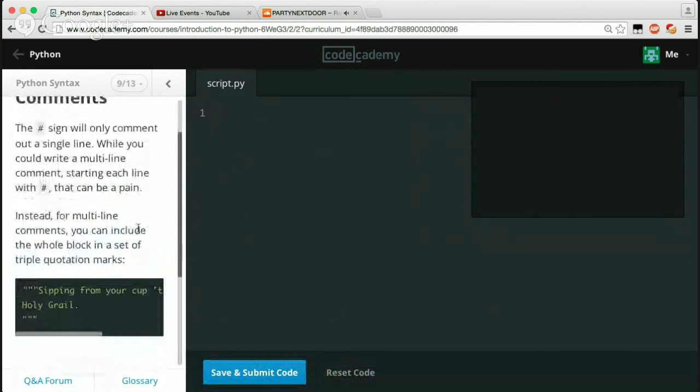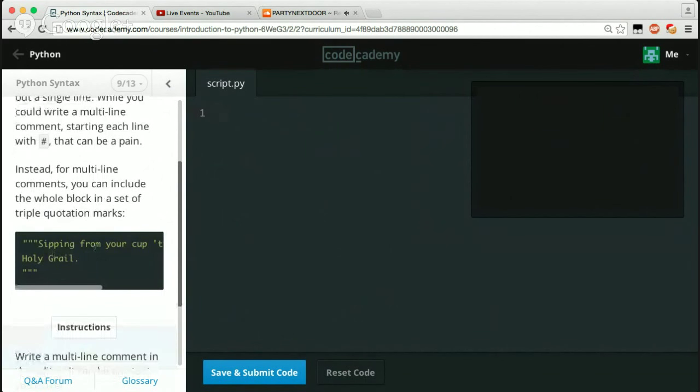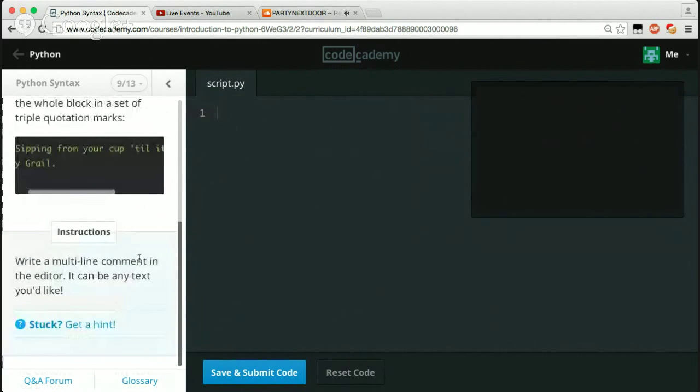So multi-line comments. The hashtag sign will only comment out a single line. Well, you could write a multi-line comment starting each line with a hashtag. That can be a pain. Instead, for multi-line comments, you can include a whole block in a set of triple quotation marks. So triple quotation marks, okay? Oh, cool. All right. That's new.